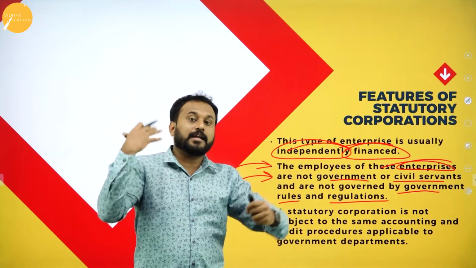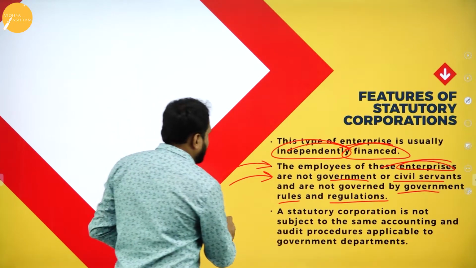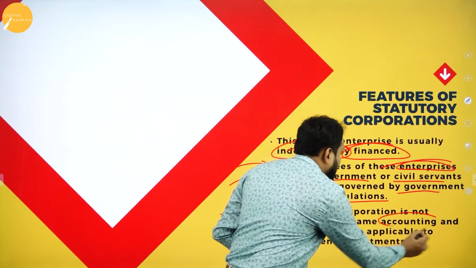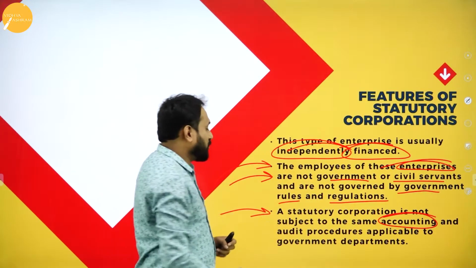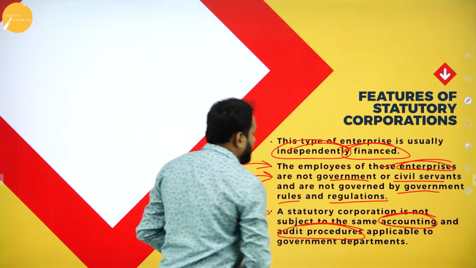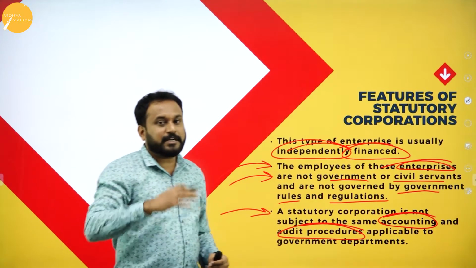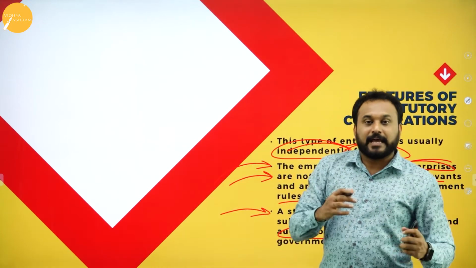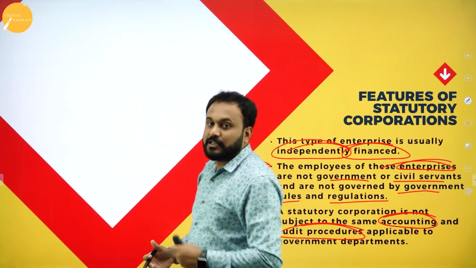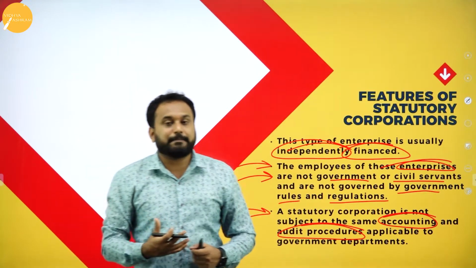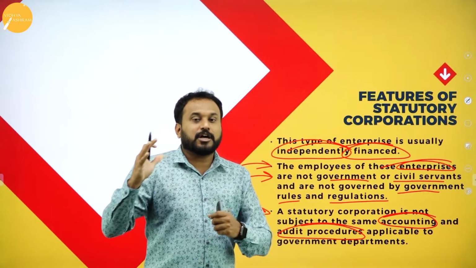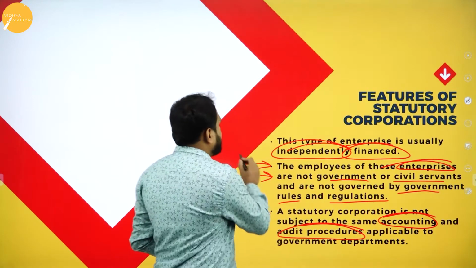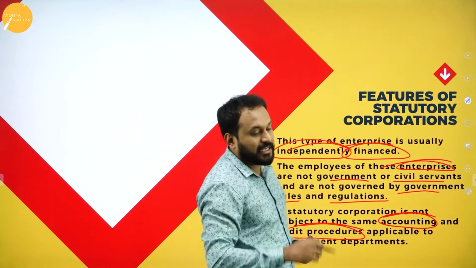The next one is, a statutory corporation is not subject to the same, please understand, same accounting and audit program or procedure. That means whatever used to happen in a departmental undertaking, in session 1 I have spoken about departmental undertaking, and even in government companies, the way the auditing program happens in those companies is not the same as what happens in the statutory corporation, because of one feature, that is independence.